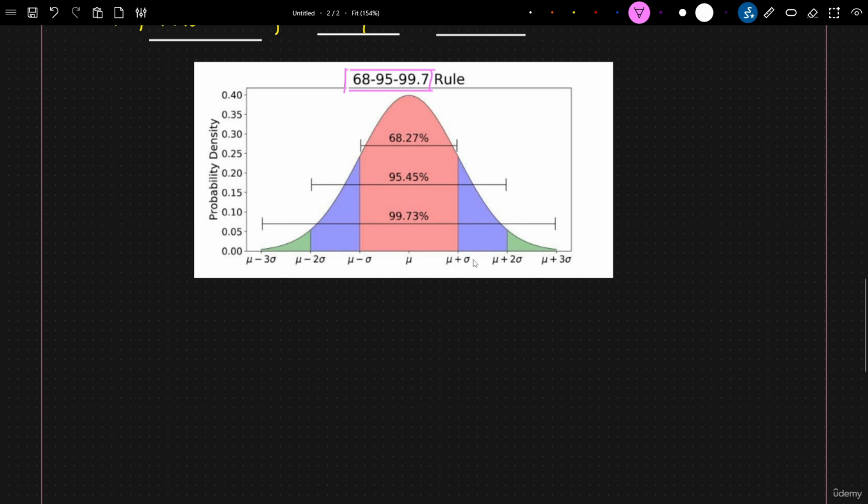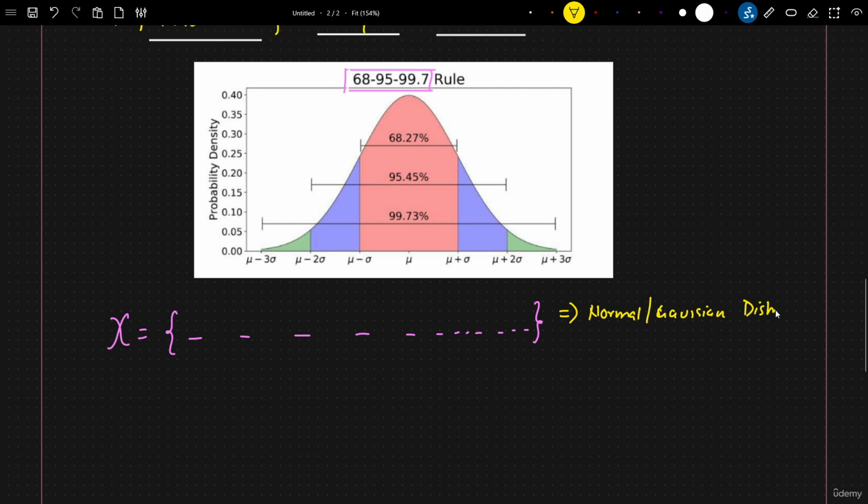Mu plus or minus 1 standard deviation to the right and left, mu plus 2 standard deviation to the right, mu minus 2 standard deviation to the left, mu plus 3 standard deviation to the right, and mu minus 3 standard deviation to the left. Let's say I have a random variable, and in this random variable I have around 50 data points. And let's say that this follows a normal or Gaussian distribution.